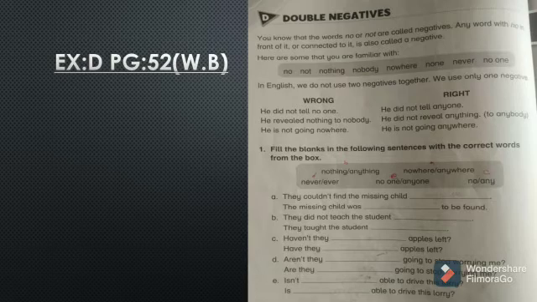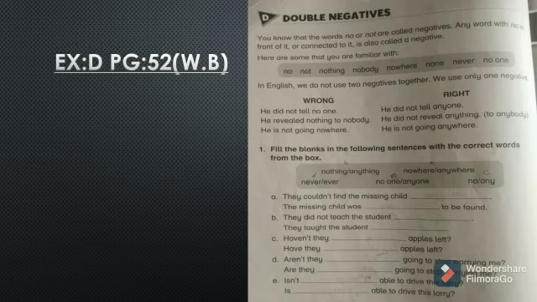The sentence is, we did not tell no one. So here we use two negatives, so it's a wrong sentence. The right sentence is, we did not tell anyone. So this is the right one because we use one negative in one sentence.